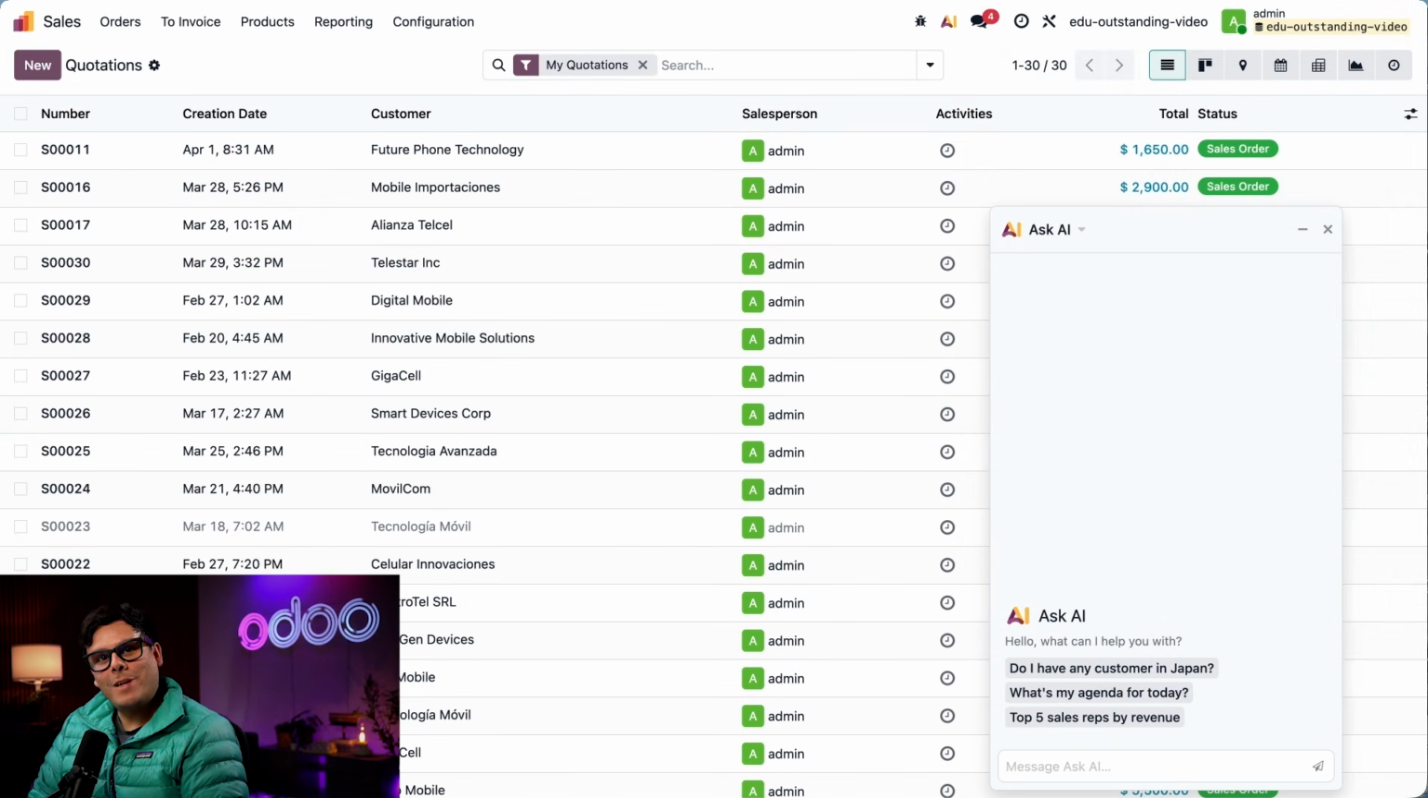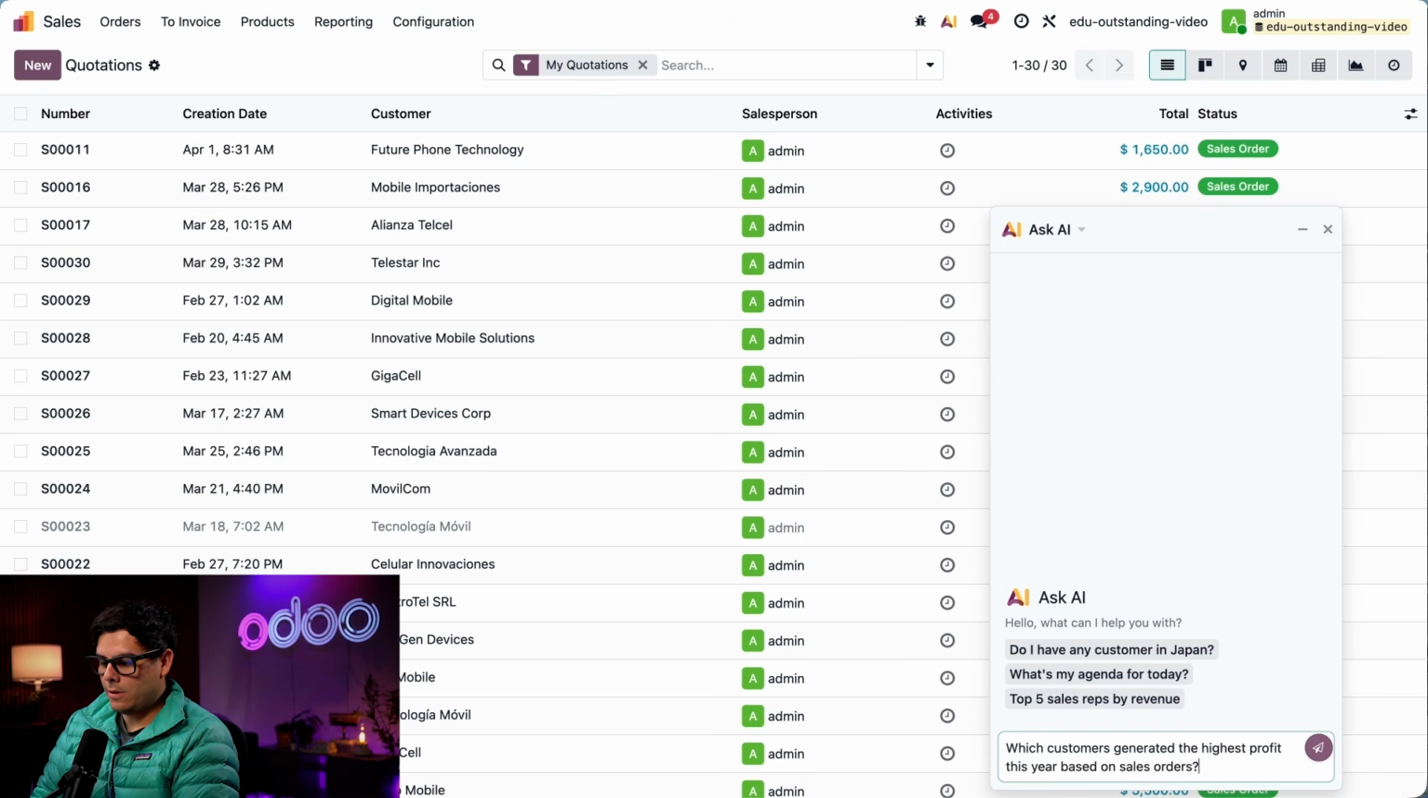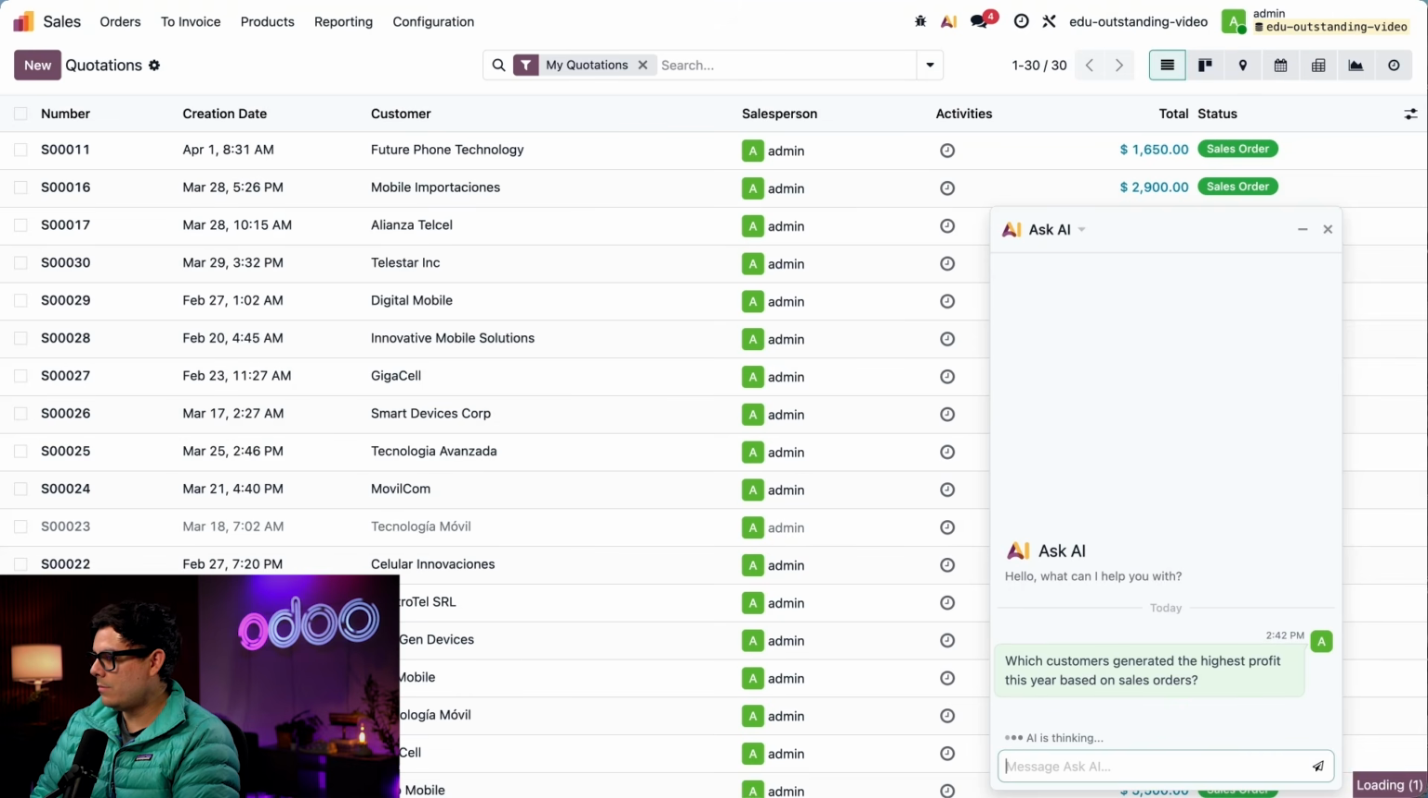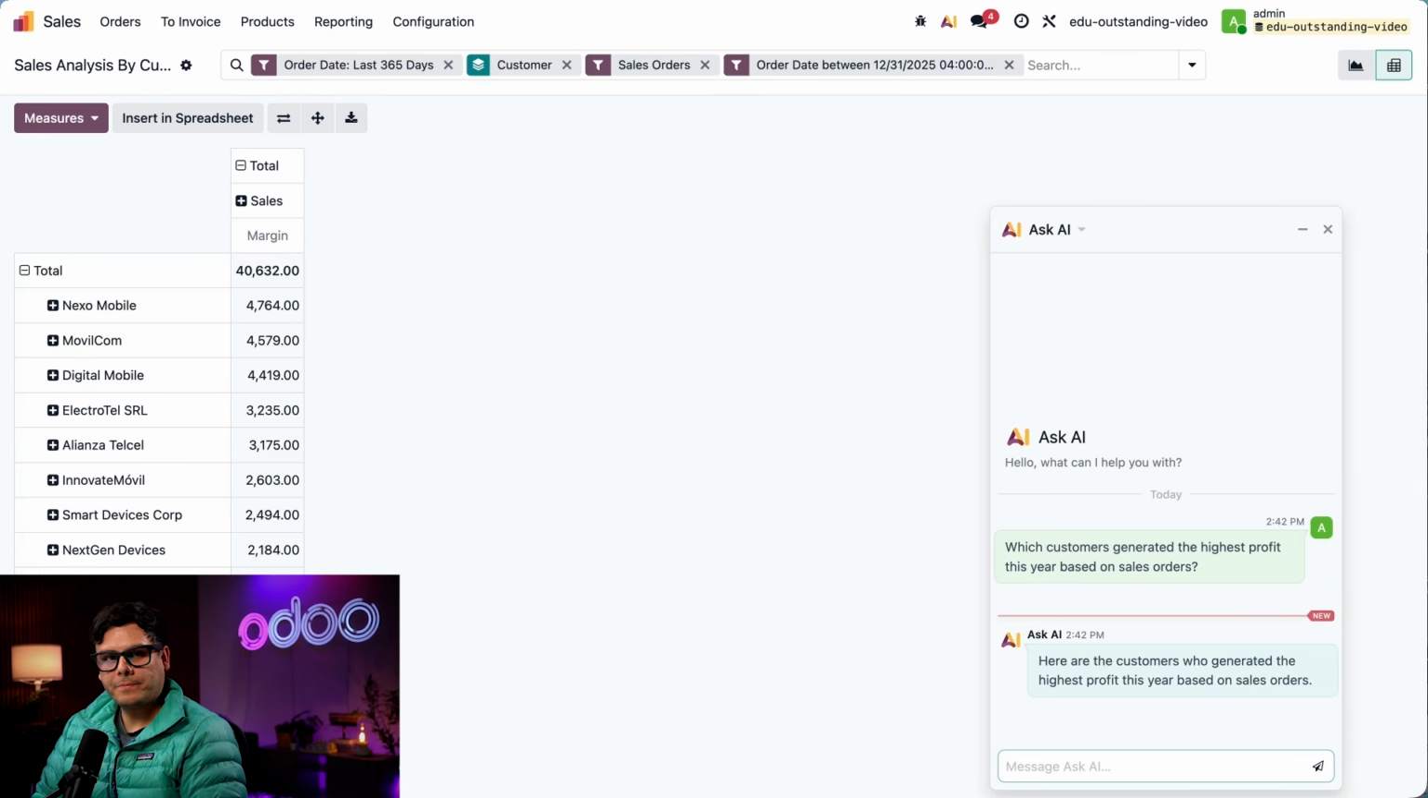All right, so now let's zero in on what really matters most: profitability. We've already seen who brings in the most revenue and who might not be as valuable, but this is where things get really interesting. Not all high revenue customers are actually high profit. So instead of guessing, this time we're going to ask Odoo AI a very simple question, which is, which customers generated the highest profit this year based on sales orders? So we let it think for a second right there.